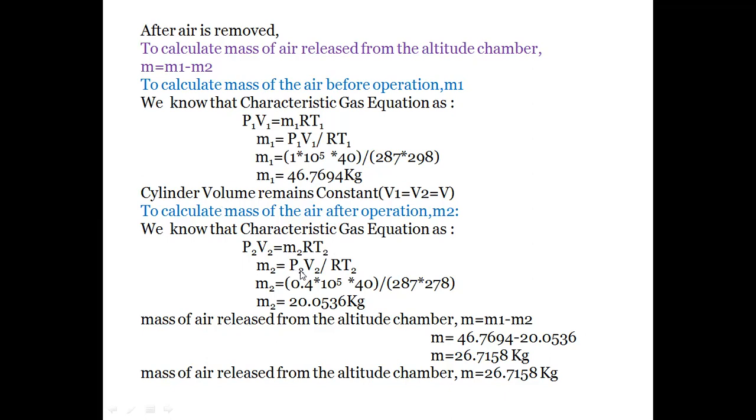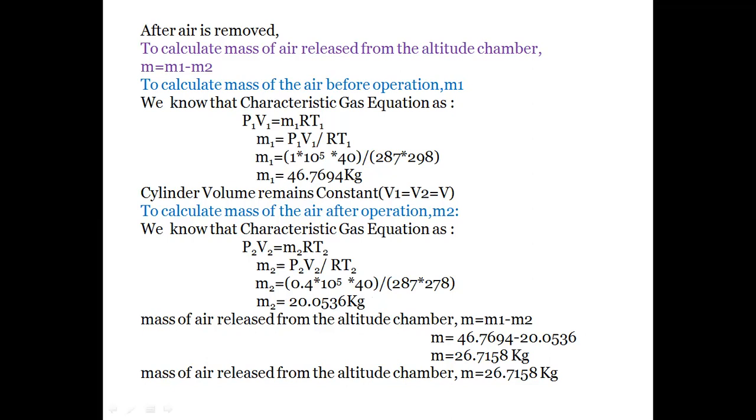From the given data, the pressure is 0.4 bars, that implies 0.4 into 10 to the power of 5 Newton per meter square, and volume V2 as 40 meter cube, and gas constant for air is 287 joule per kg Kelvin, and final temperature T2 as 278 Kelvin. Substituting these values, we get M2 as 20.0536 kgs. That is the mass of the air after operation.